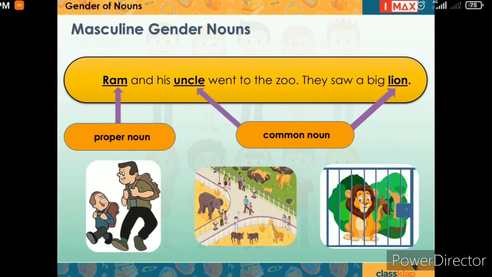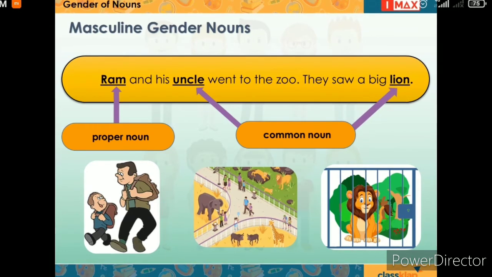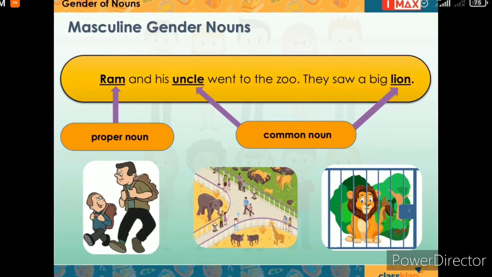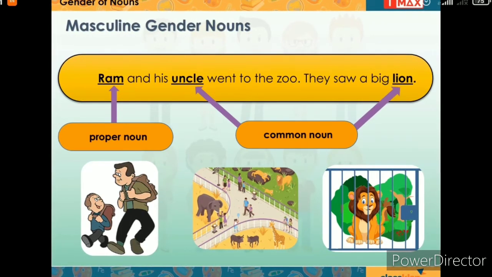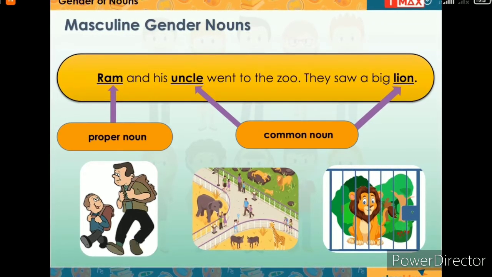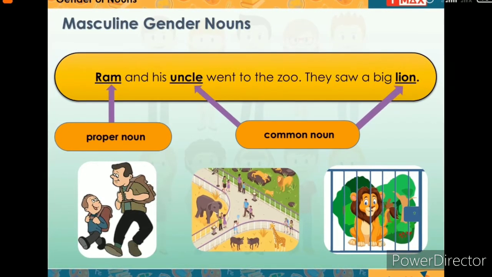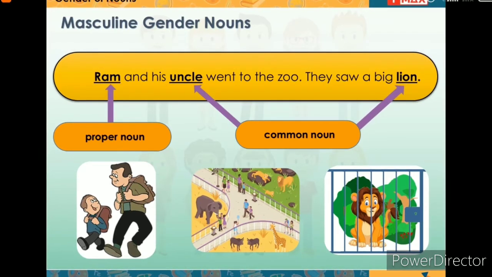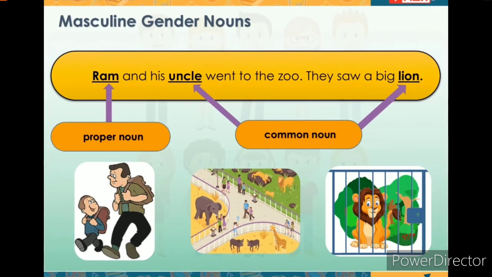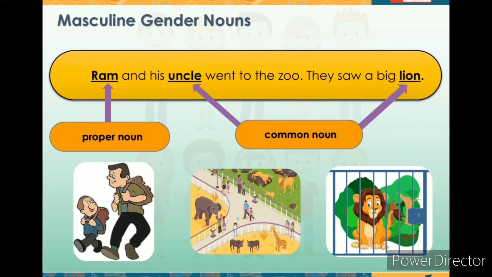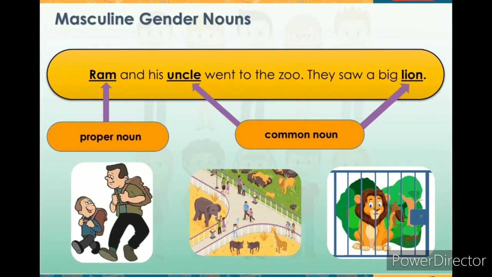Ram and his uncle went to the zoo. They saw a big lion. See here, Ram is a special name, the proper noun of the boy. Uncle is the common noun for the man. Lion is the common noun for the male animal. These are all male nouns, that is, nouns of masculine gender.